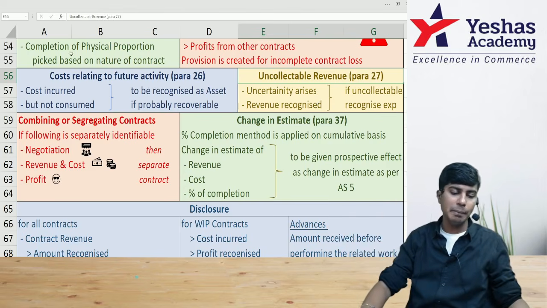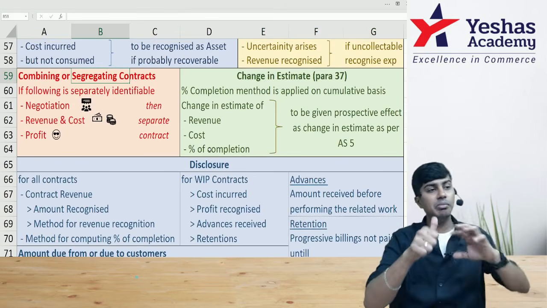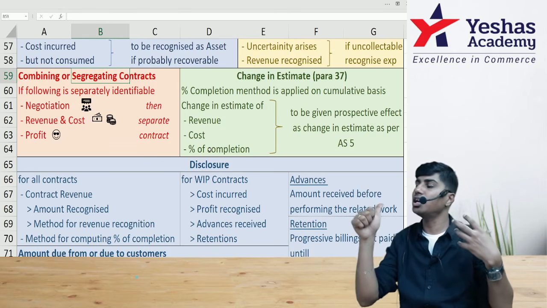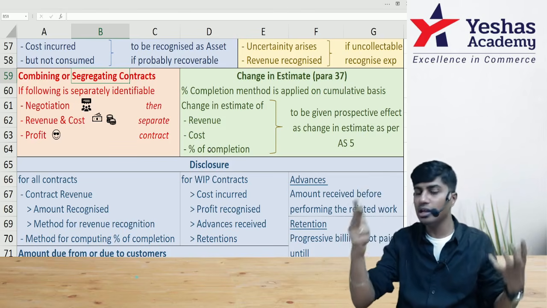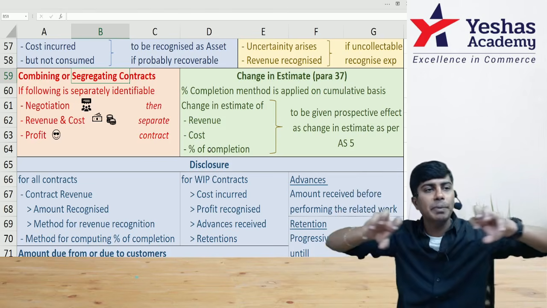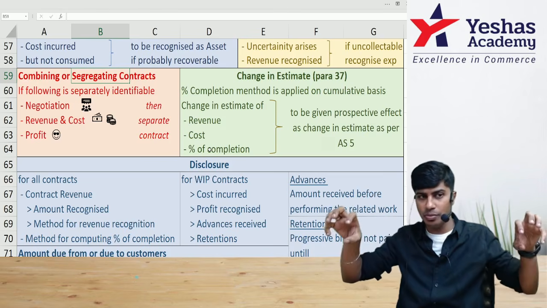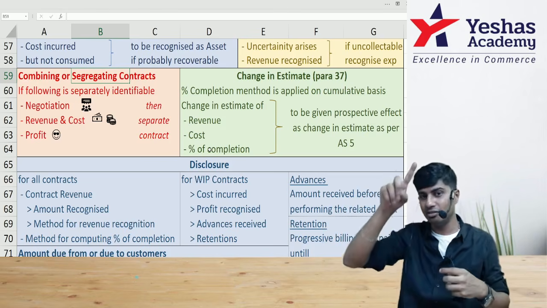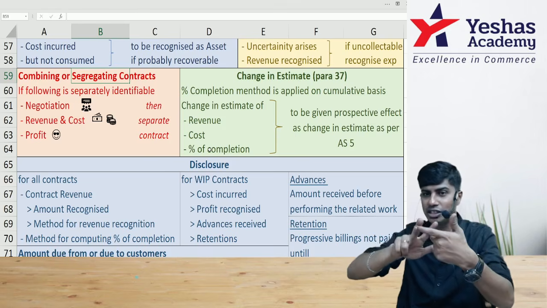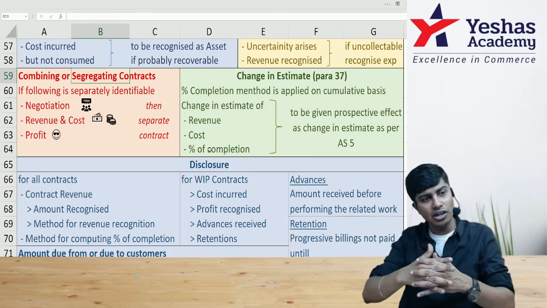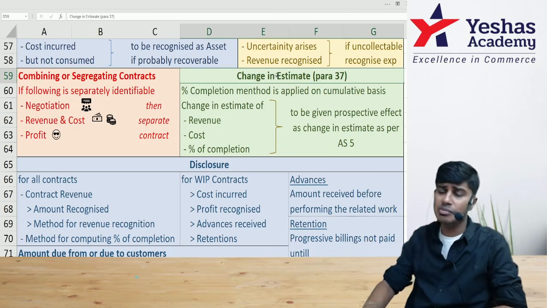And then we have combining and segregating contracts. If negotiation can be done separately, cost and revenue can be identified separately, and profit can be determined separately, then they have to be treated as two separate contracts, not as a single contract. But they will be treated as a single contract when, by design, technology or function, they are interrelated or interdependent. Understood?